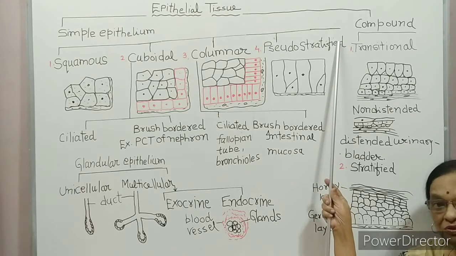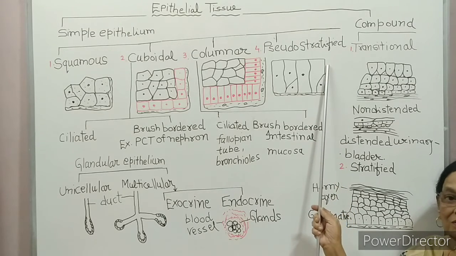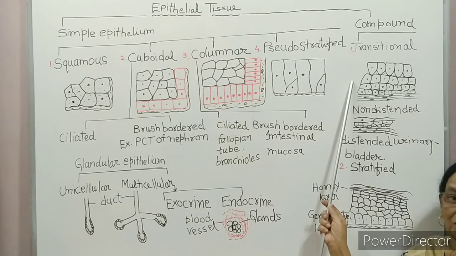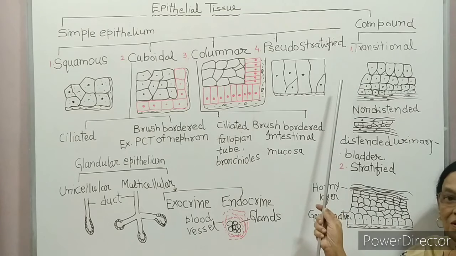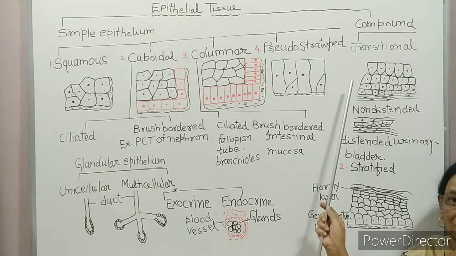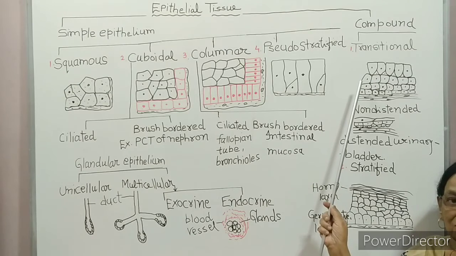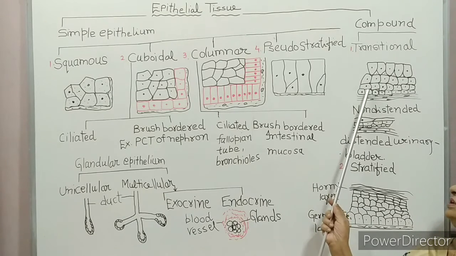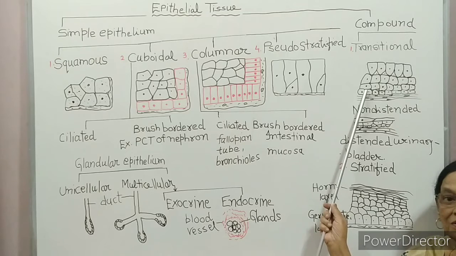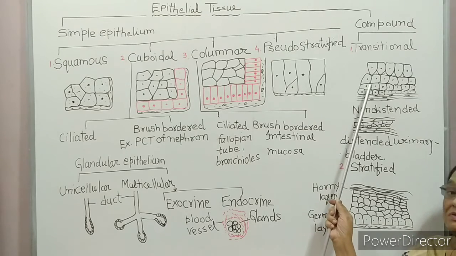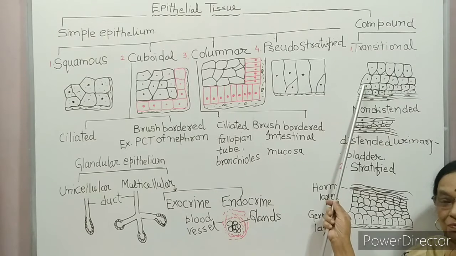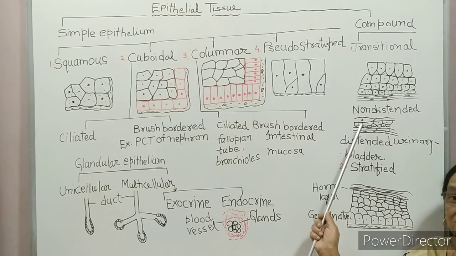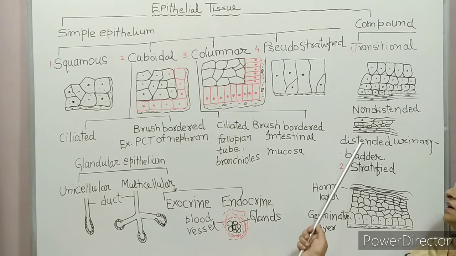So transitional epithelium is multilayered and stretchable, and it is found in organs which contract and expand according to their function. When the urinary bladder is full with urine, you can see each and every cell is separate, and when it is empty, the cells seem overlapping and flat. So it is called transitional epithelium.